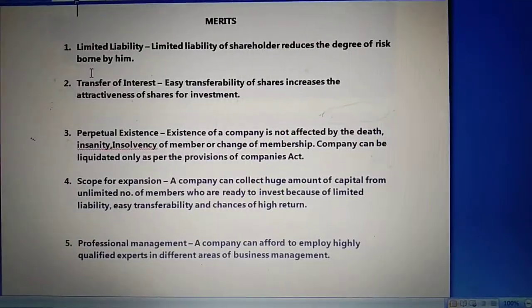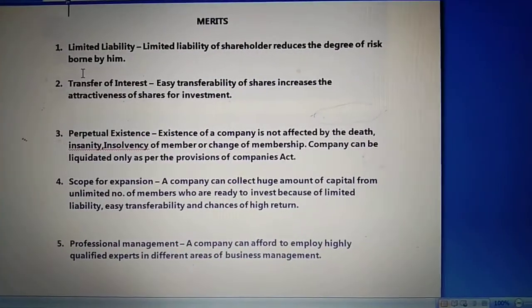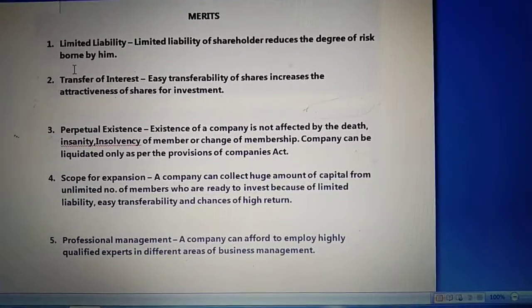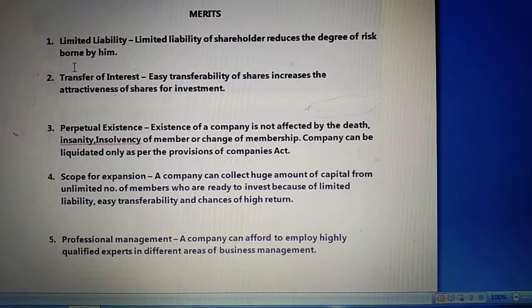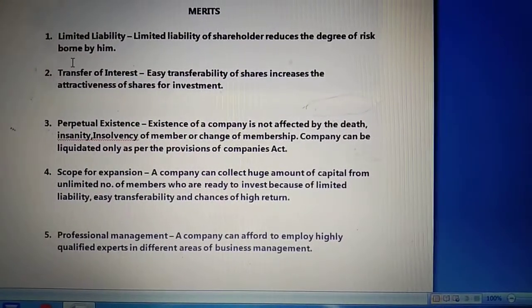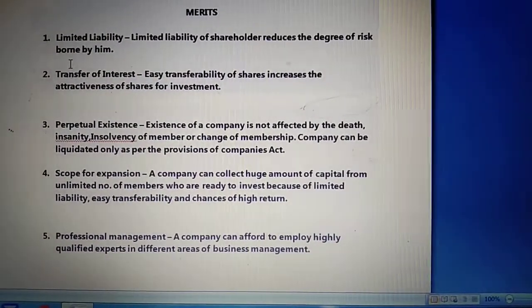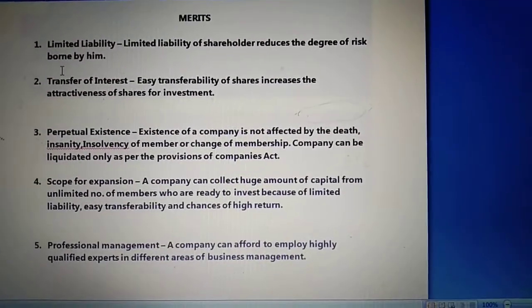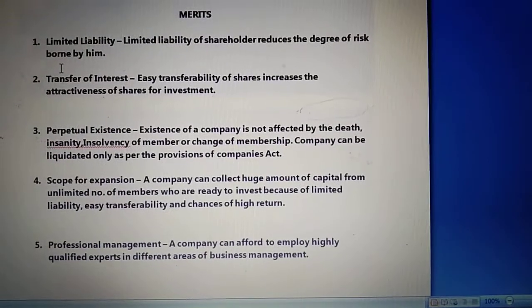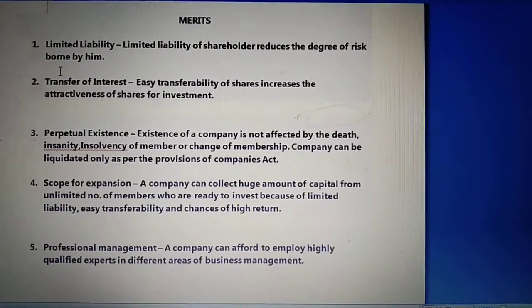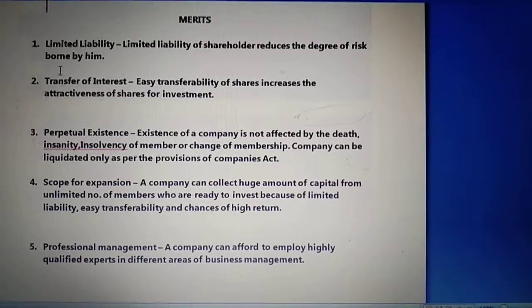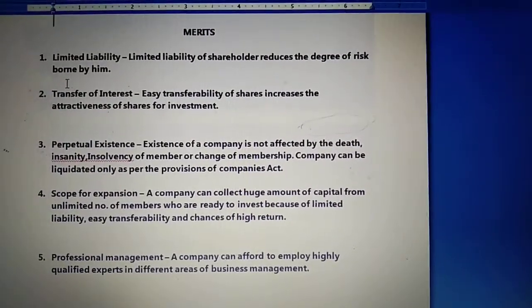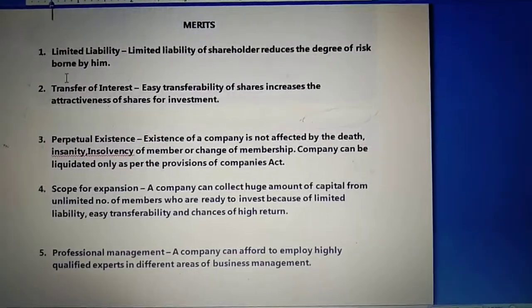Now next is perpetual existence. This is another advantage of a joint stock company, that a company is not affected by death, insanity or insolvency of a member or change of membership. A company can be liquidated only as per the provision of the Company Act. It means that if anything goes wrong with a person or the shareholders of a joint stock company, it will not affect the company at all. The company will run. The company will only wind up when there is a proper provision in the Company Act.